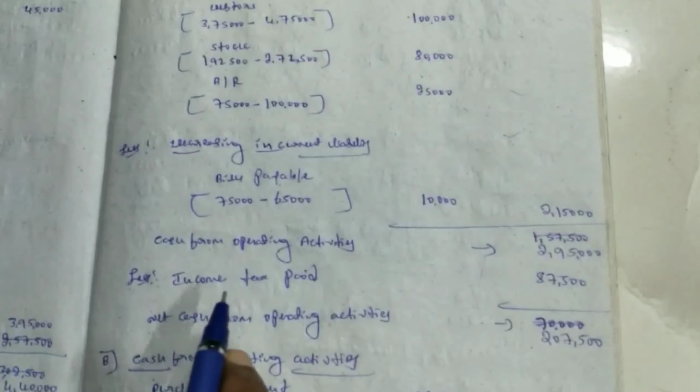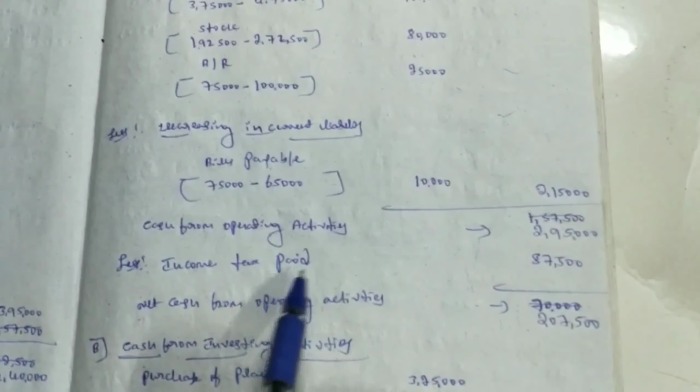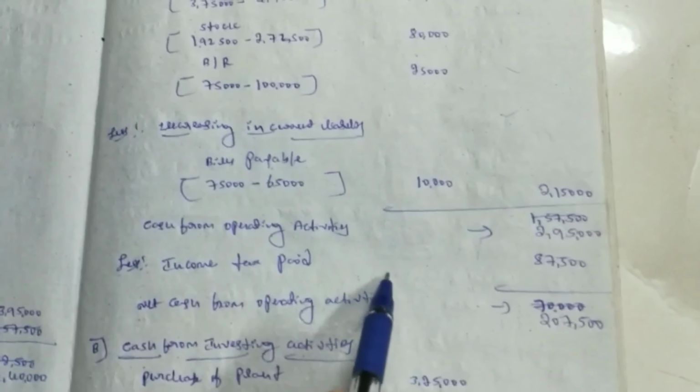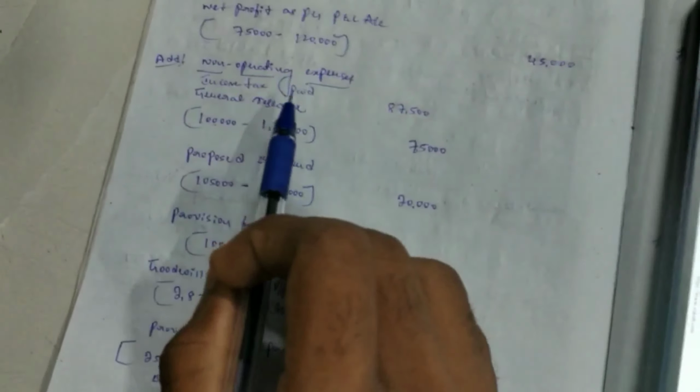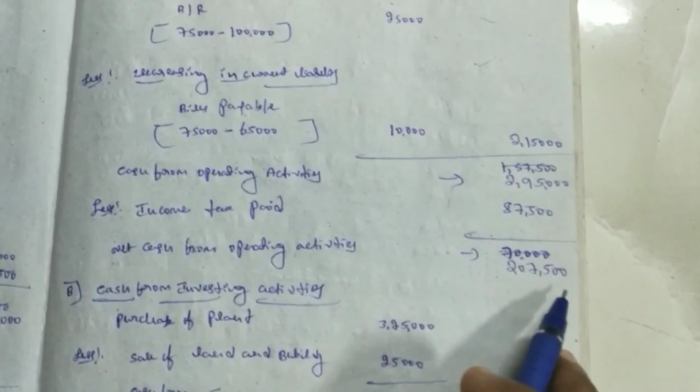Less income tax paid. It is given in the adjustments as 87,500. In this adjustment, income tax paid has an effect on both sides, the income tax paid and the non-operating expenses, 87,500. The difference is net cash from operating activities of 2,07,500.